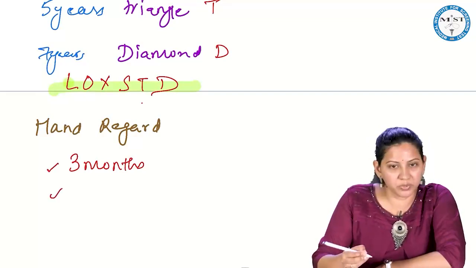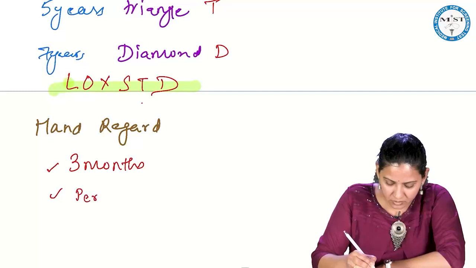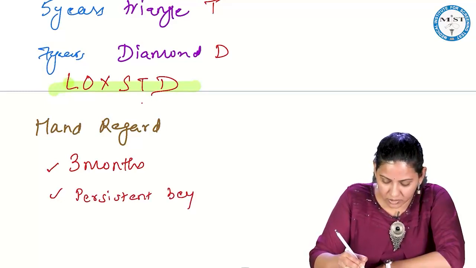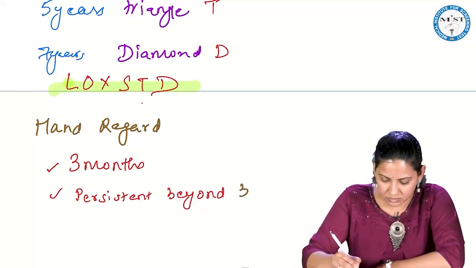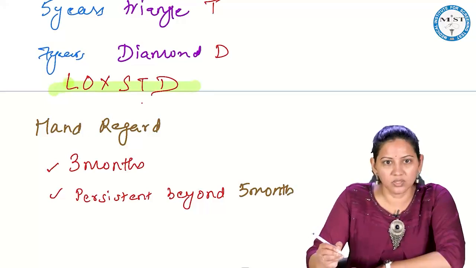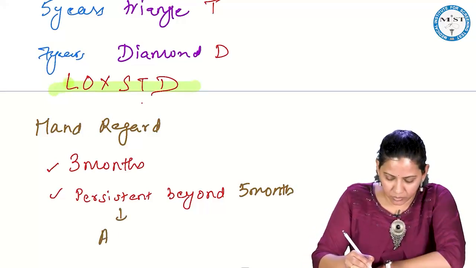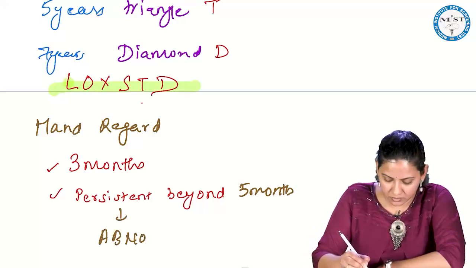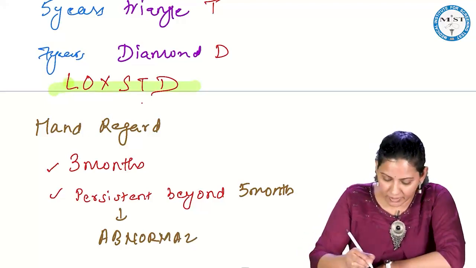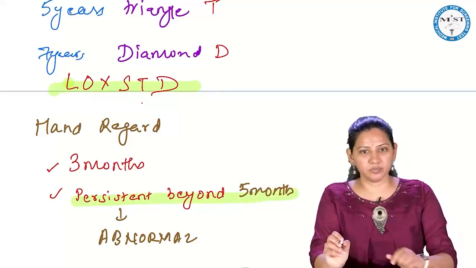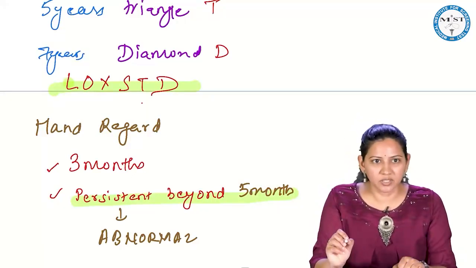But if this is persistent beyond 5 months, then it is abnormal. So if the hand regard is persistent beyond 5 months, then it is called abnormal.